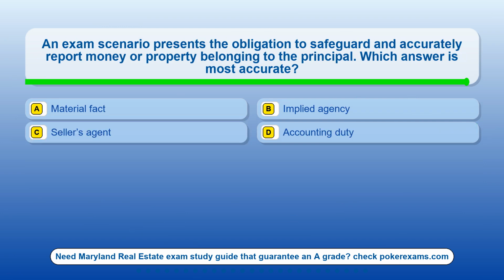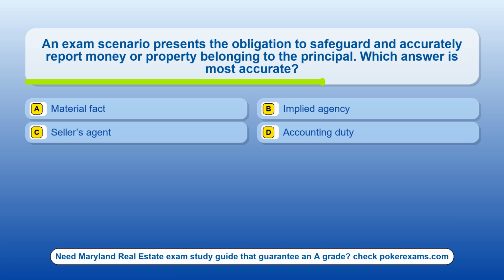Question 18. An exam scenario presents the obligation to safeguard and accurately report money or property belonging to the principal. Which answer is most accurate? Option A, material fact. Option B, implied agency. Option C, seller's agent. Option D, accounting duty.